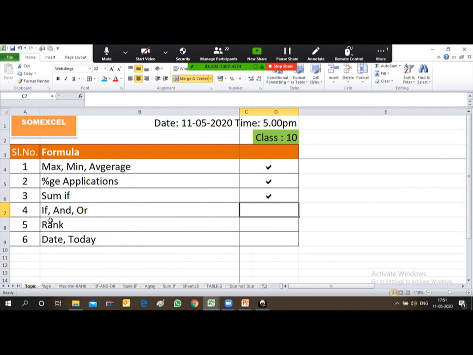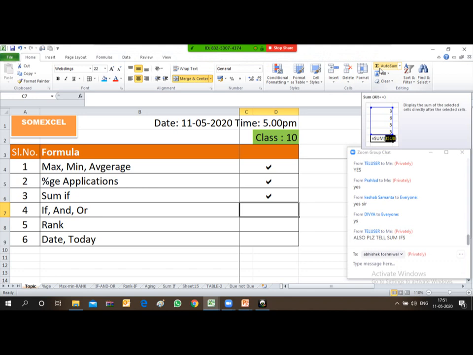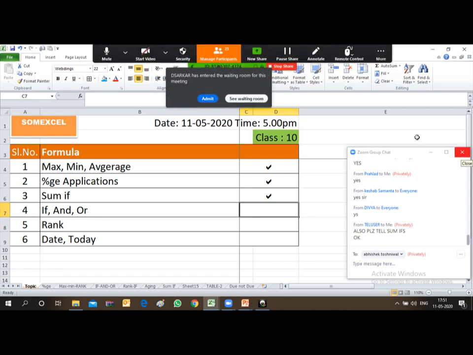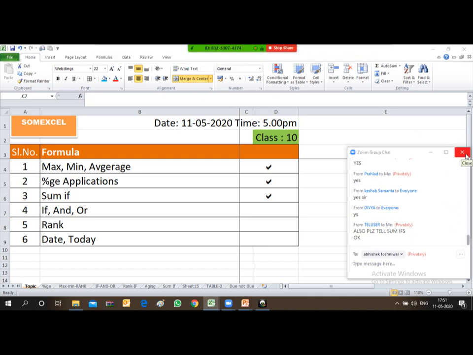I'll come to all the other functions of SUMIF later, because I wanted to cover only the simple formulas today. Otherwise, if I cover all the complex formulas today, it will be difficult for the beginners following all the classes. So I'll cover the complex formulas tomorrow and the day after tomorrow.